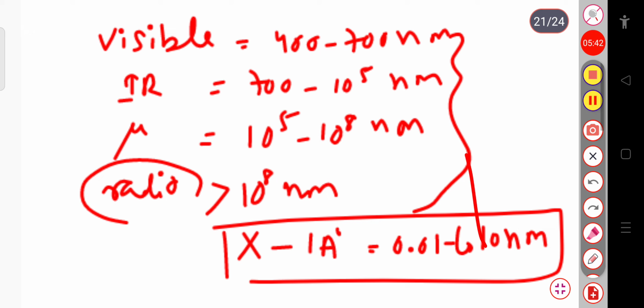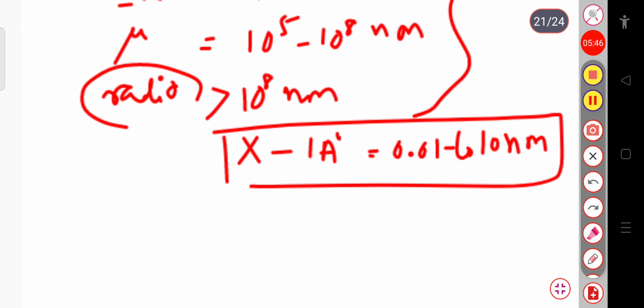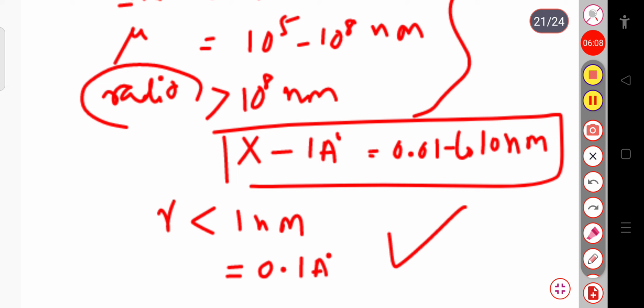Now if I consider the gamma rays, why are gamma rays not used? Because for gamma rays the wavelength is less than 1 nanometer, or we can say this is 0.1 angstrom. Now we can see that this wavelength is 1/10 of that of the X-ray. So gamma rays are not used to study the crystal structure, as the wavelength of the gamma rays is much smaller than that of the X-ray. So gamma rays are diffracted through very small angles which cannot be conveniently used.